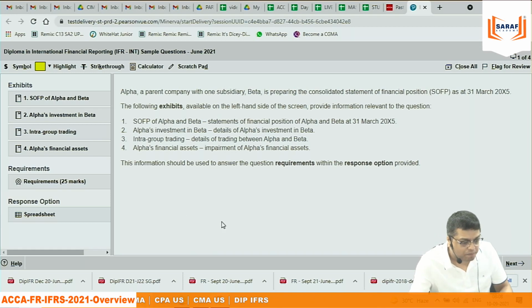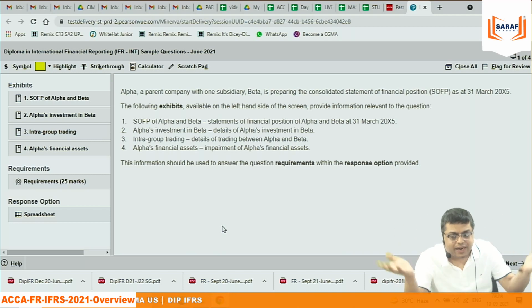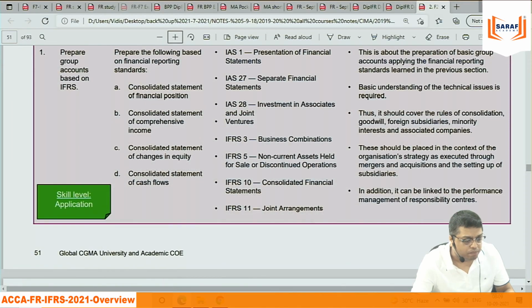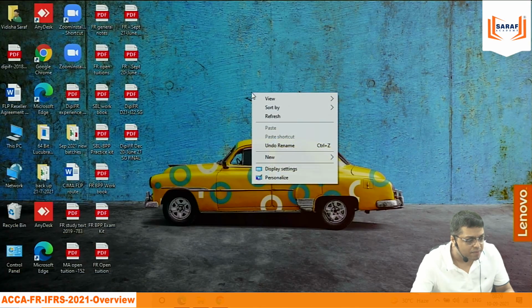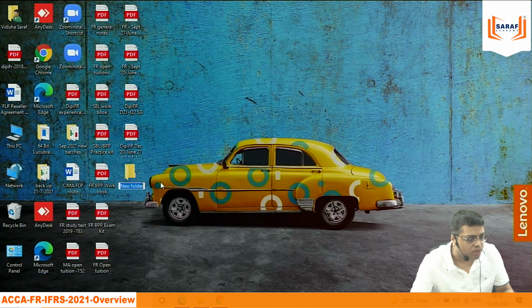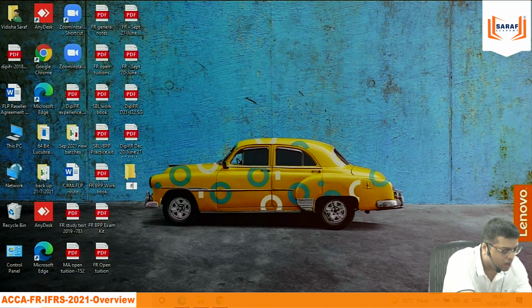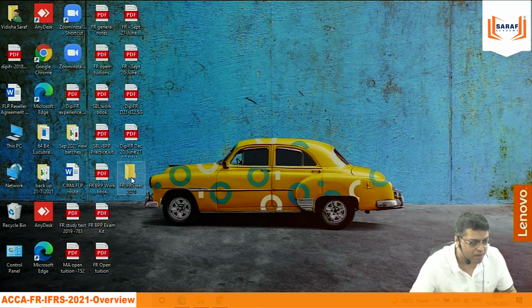You cannot solve this paper now, because for that you need to complete the syllabus. Then only you can solve this paper. But when I complete a topic, suppose EPS, earnings per share, you have to make a folder on your computer desktop. Everybody knows how to create a folder. Whatever student you are, FR or IFRS, you can see December 2021, that's the portion. You will make a folder.